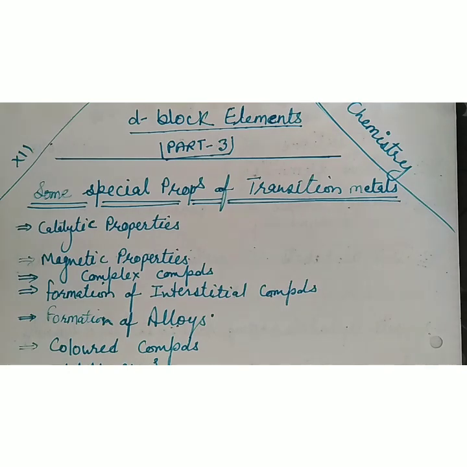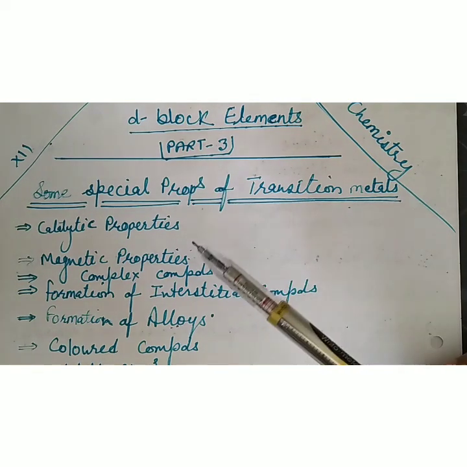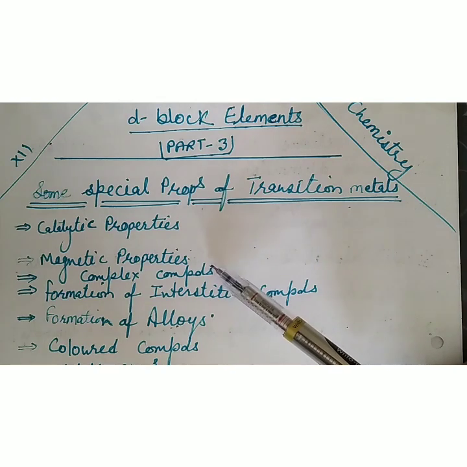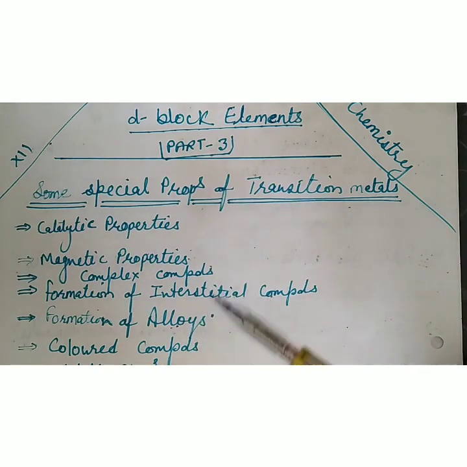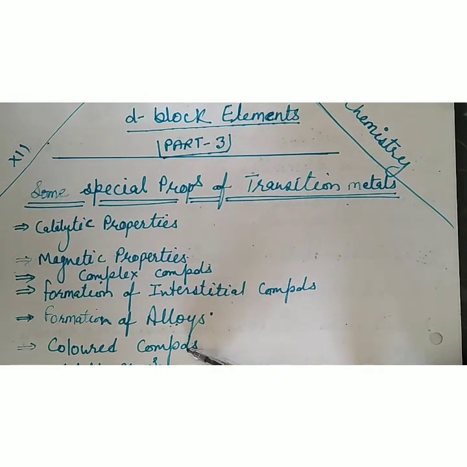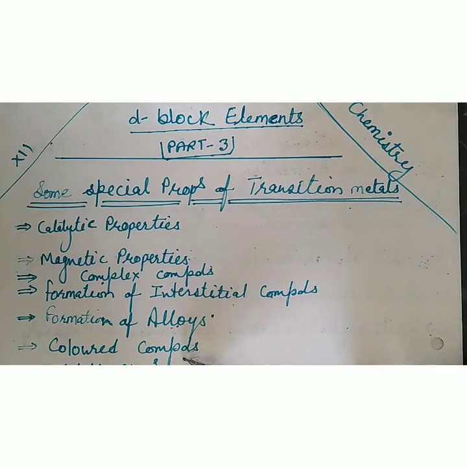We are studying here D block elements, chapter 8. In part 1 and part 2, we have discussed the general properties, electronic configuration, and learning tricks of the D block elements. Now in this part, we will discuss some special properties of the transition metals, like catalytic properties, magnetic properties, complex compound formation, formation of interstitial compounds, formation of alloys, and colored compounds. These are very important characteristics for board exams.